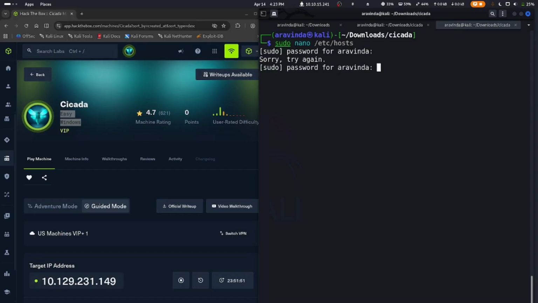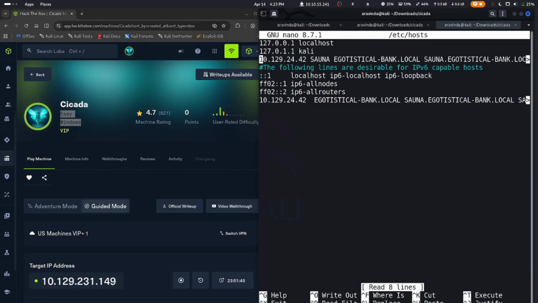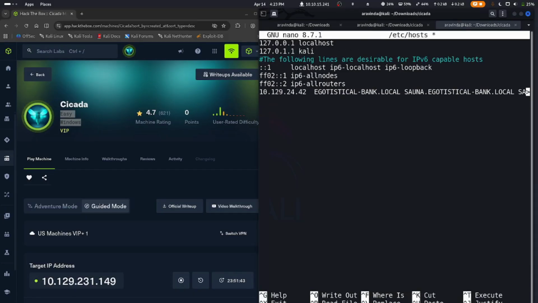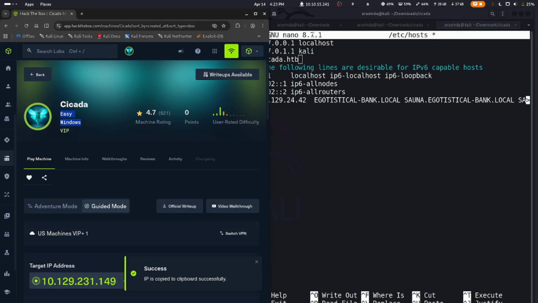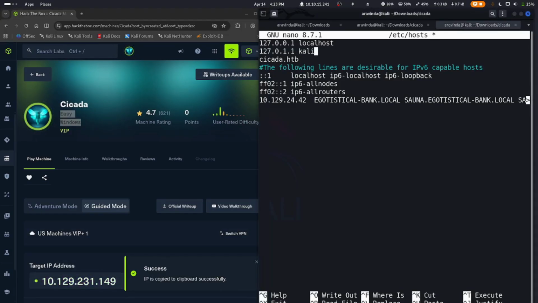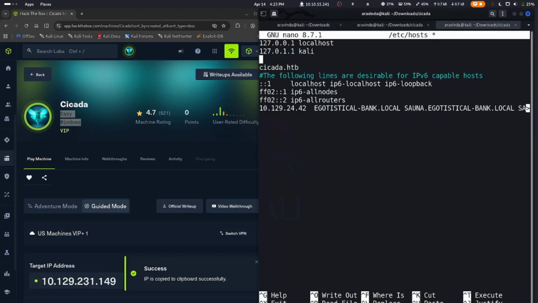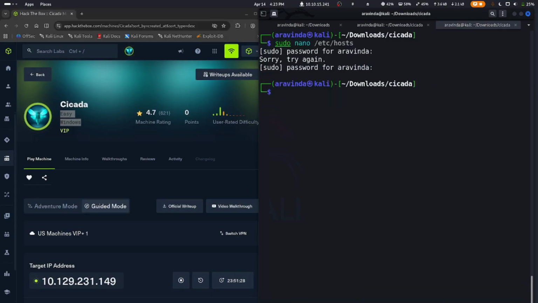Oh, sorry, I typed in the wrong password. Let me try again. We cut this particular line, and we add our domain name as well as our IP address. We copy our IP address and paste it, and Control O, Control X to save and exit.